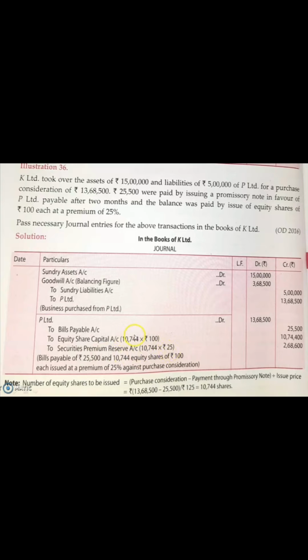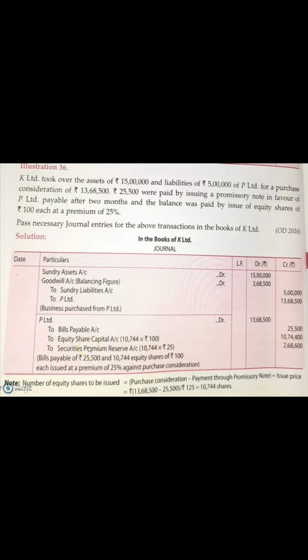Now how did you get this amount? You have to listen very carefully over here. You have to calculate the number of equity shares to be issued. You know that this is the amount which you have to pay to P Limited. Out of that, 25,500 you have given as bills payable. For the rest of the amount you are issuing shares.